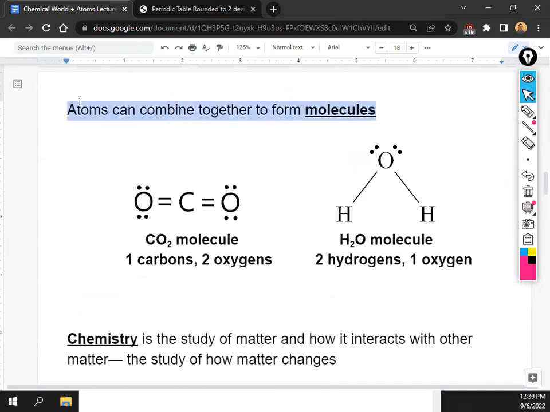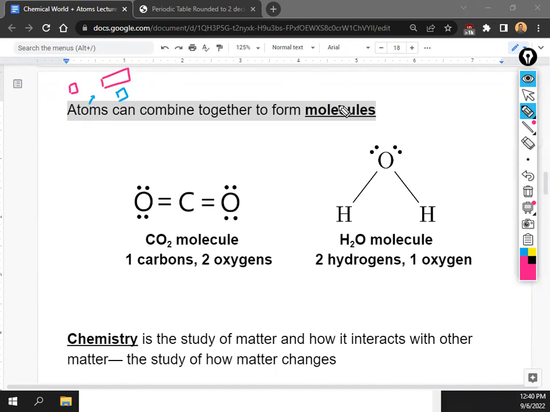I'm going to need you guys to copy this part down because this is kind of important. An easy way to think about the difference between atoms and molecules, I like to think of atoms as like the individual Lego pieces. You know how you've got the square Legos, sometimes the long Legos, they come in different colors, right? Those are what atoms are. Atoms are just the individual pieces. But when you put them together to make a Lego house or a Lego car, that's what a molecule is. Molecules are when you combine atoms together.